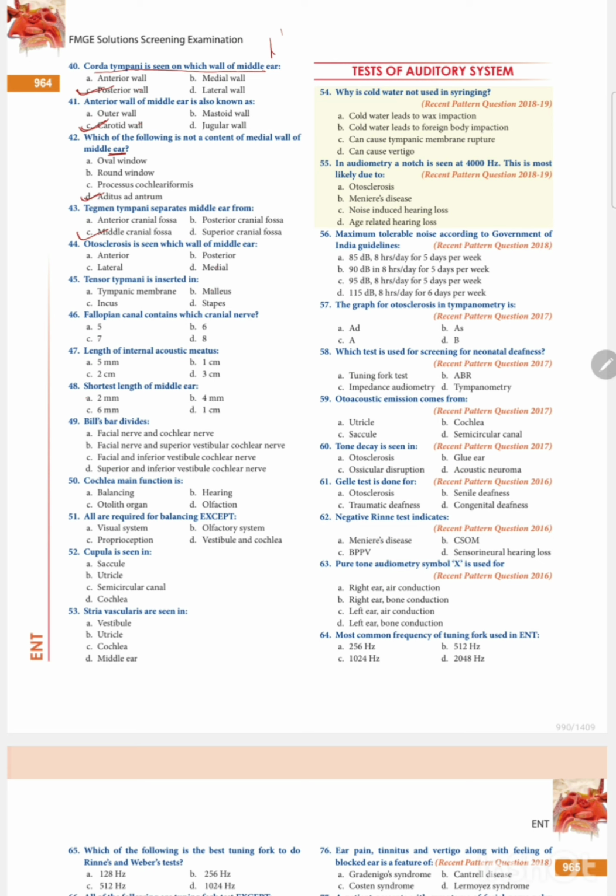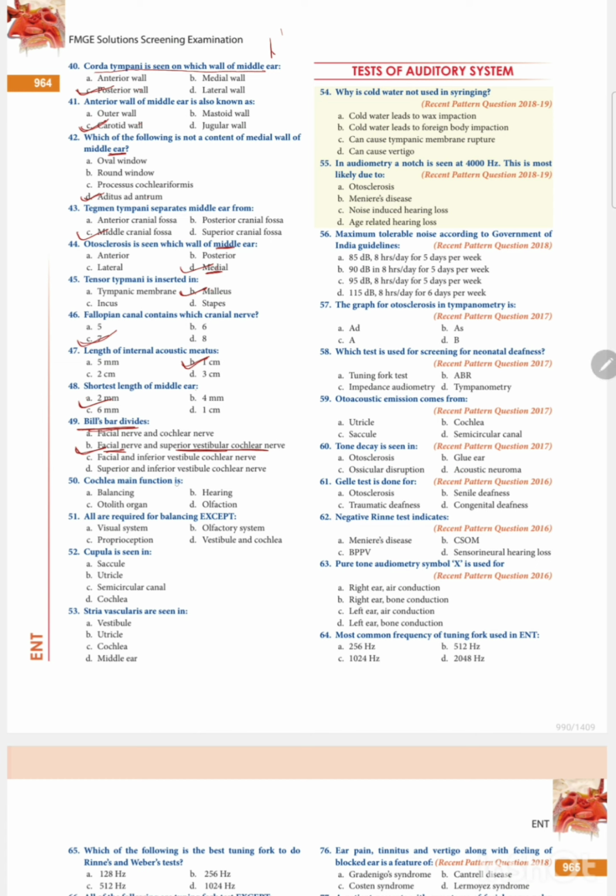Otosclerosis is in which wall of the middle ear? Middle wall. Tensor tympani is inserted into which part? The malleus. Fallopian canal contains which nerve? The 7th cranial nerve. Length of the internal acoustic meatus is 1 centimeter. Shortest length of the middle ear is 2 mm. Bill's bar divides the facial nerve and the superior vestibular nerve.